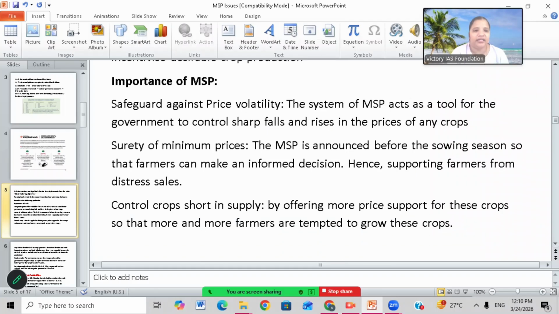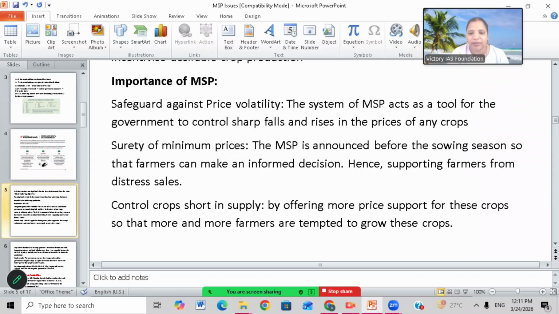So what is the importance of MSP? It safeguards against price volatility and saves farmers from incurring losses. The system of MSP acts as a tool for the government to control sharp falls and rises in the prices of any crops. In case of a sharp fall also, the government ensures a minimum price for the produce so that the farmer does not incur any losses.